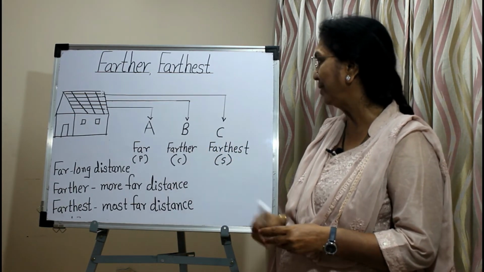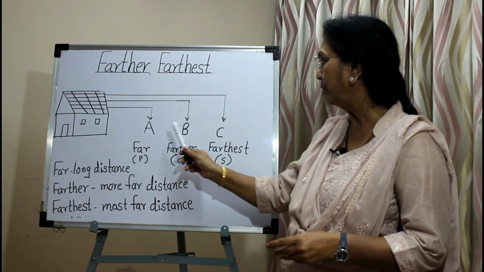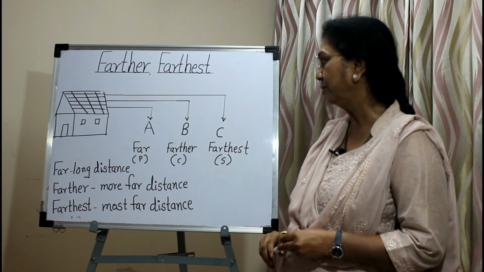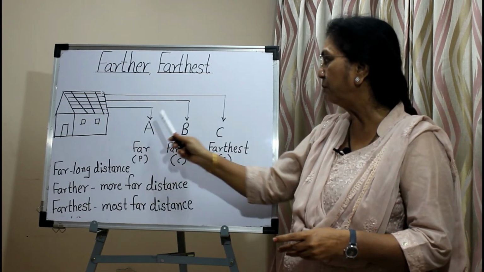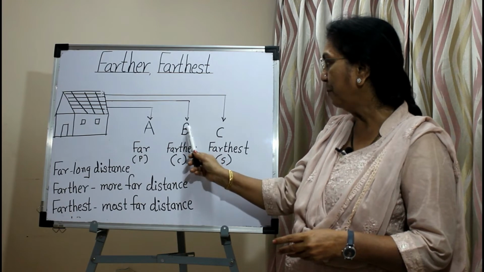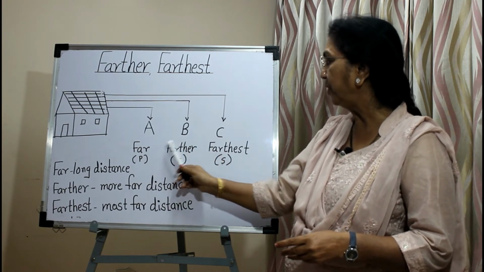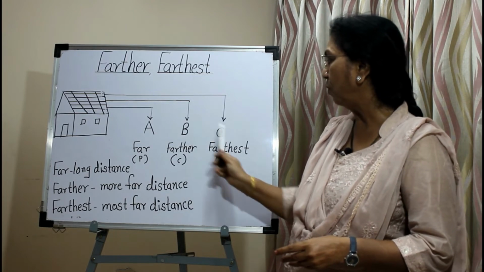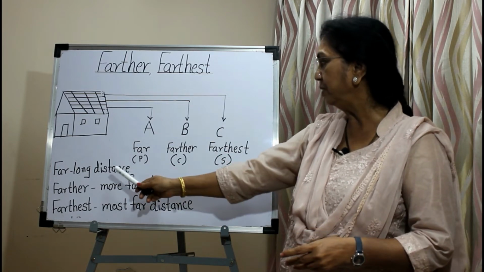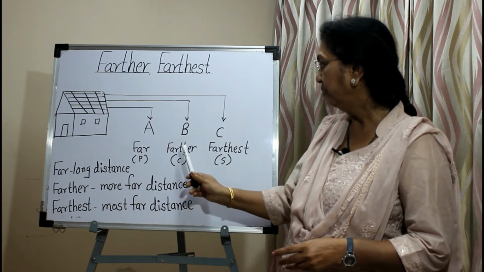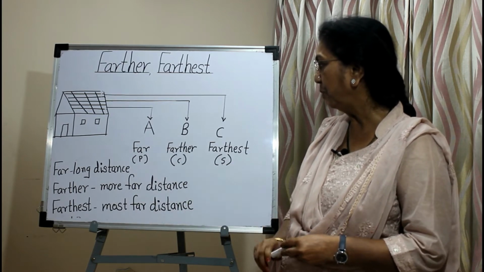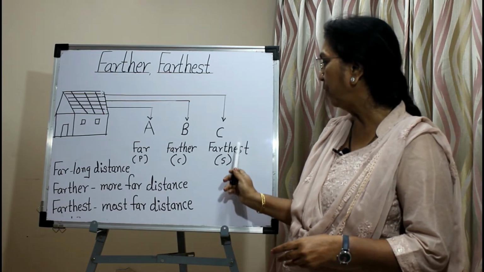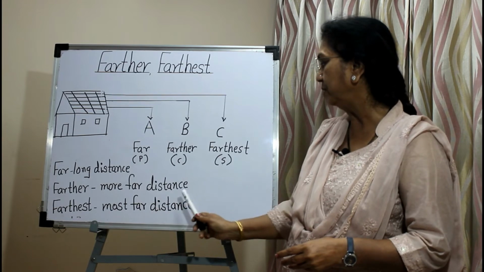Now see this example. Three persons A, B, C, they are standing at a certain point. A is far from the house. Comparatively, B is farther than A and C is the farthest of all. So here far means long distance. Farther, that is the comparative form, means more far distance, and the superlative form farthest means most far distance.